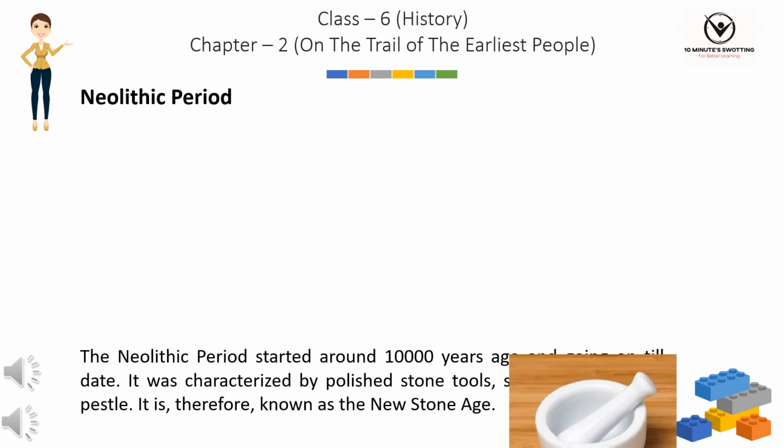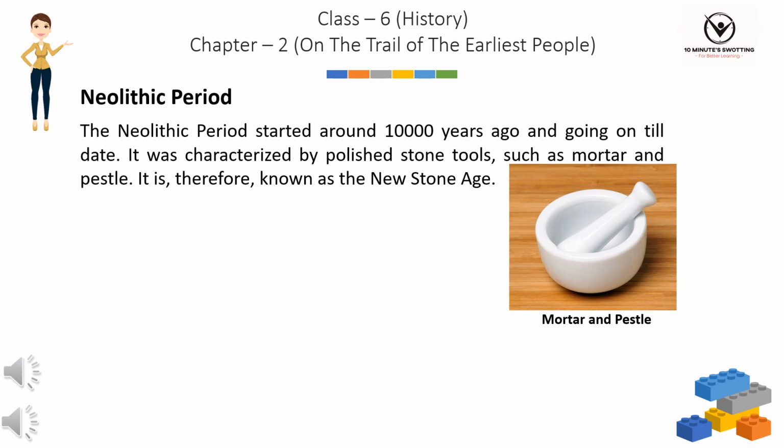Neolithic period. The Neolithic period started around 10,000 years ago and goes on to date. It was characterized by polished stone tools, such as mortar and pestle. It is, therefore, known as the New Stone Age.